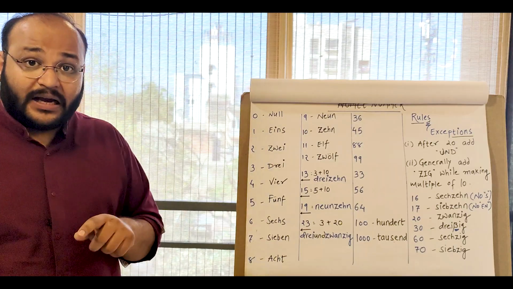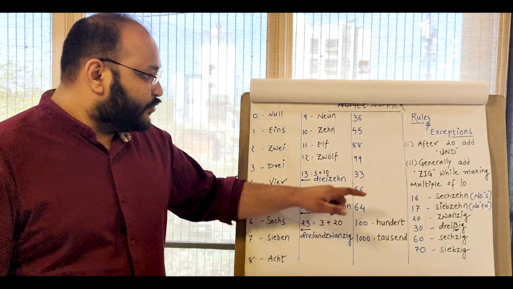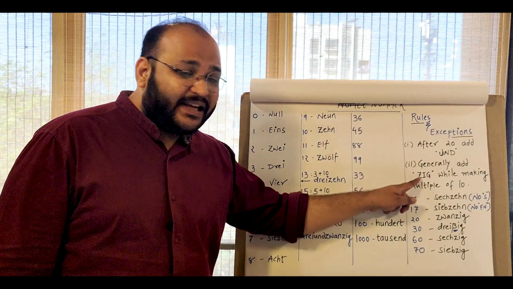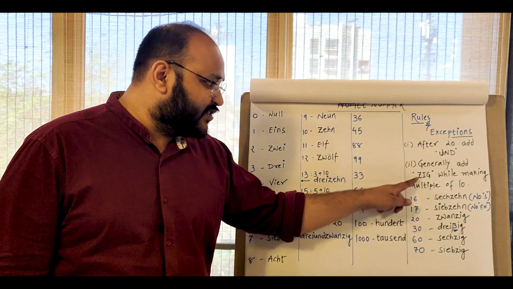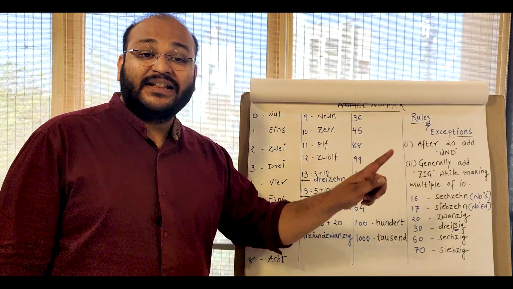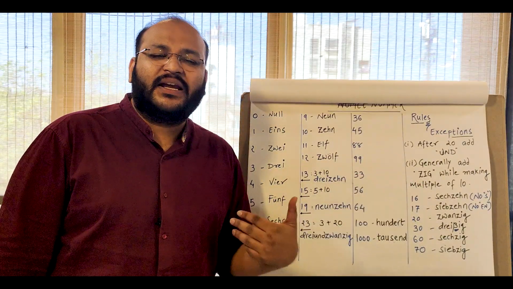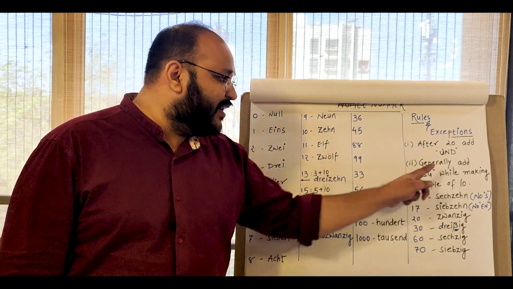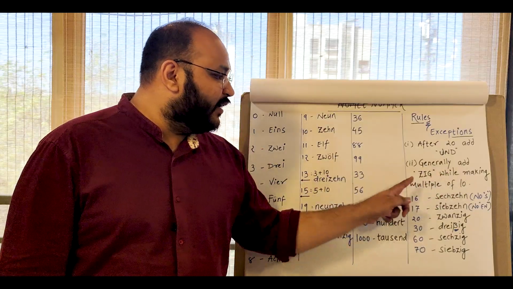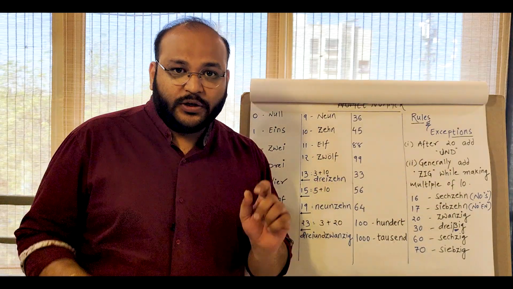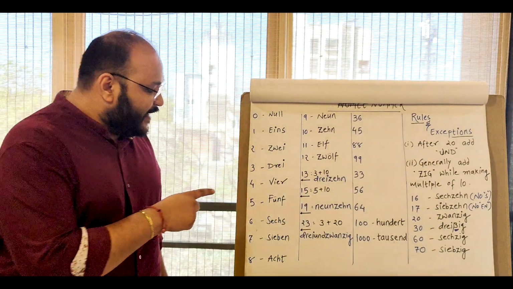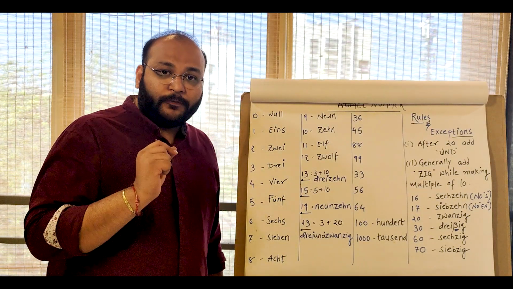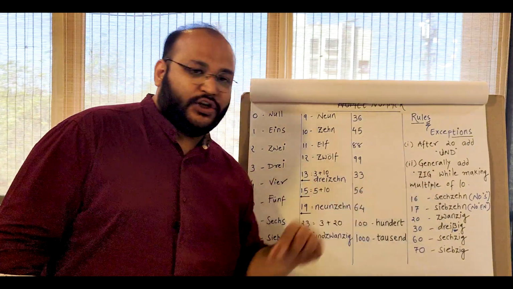So let's learn how to make these multiples of 10. So look at the rule here. We generally add sig or sich. I personally prefer, the standard pronunciation is sich, but if you pronounce it as sig, it's okay. But the standard pronunciation is sich. So we generally add sich while making the multiples of 10. So for example, now what do I mean by that? If I want to make 40, so 4 is vier, so 40 is vierzig.